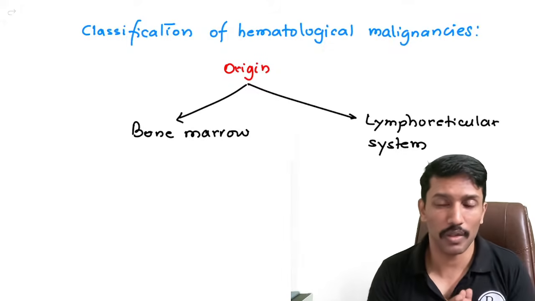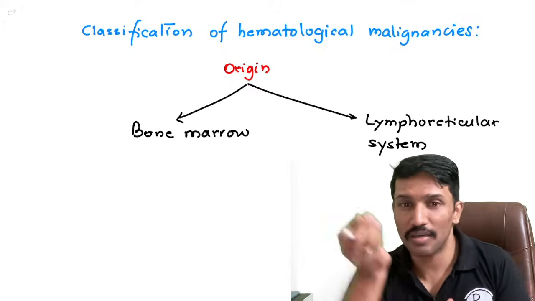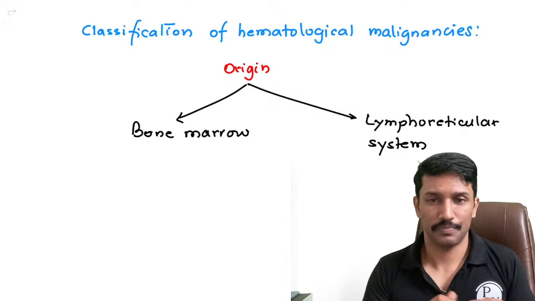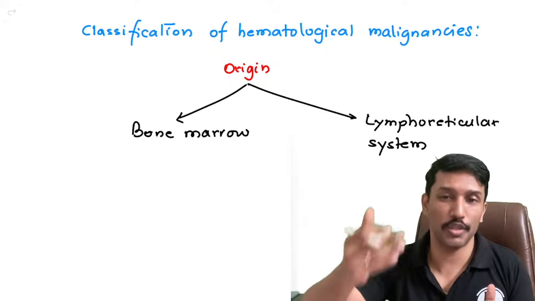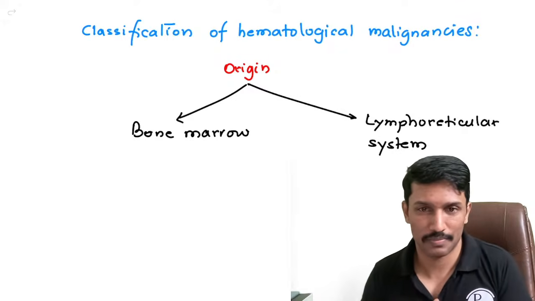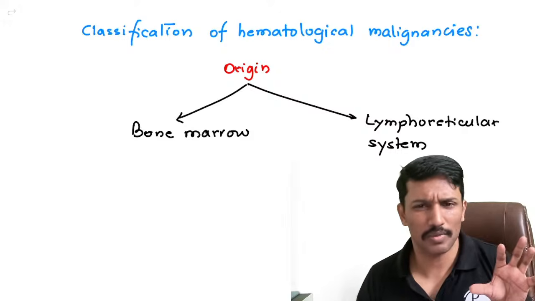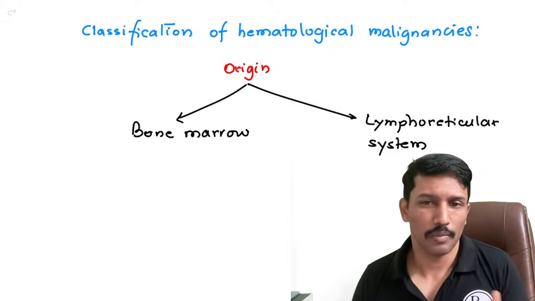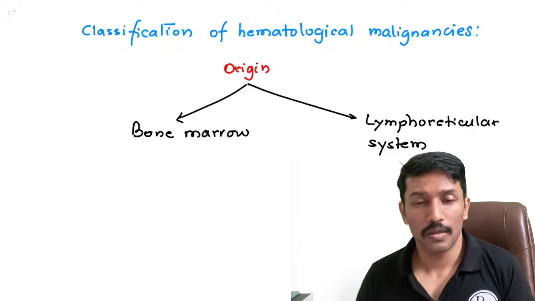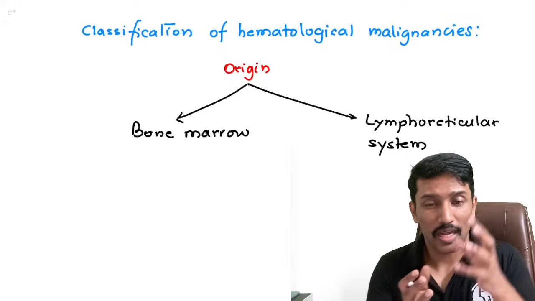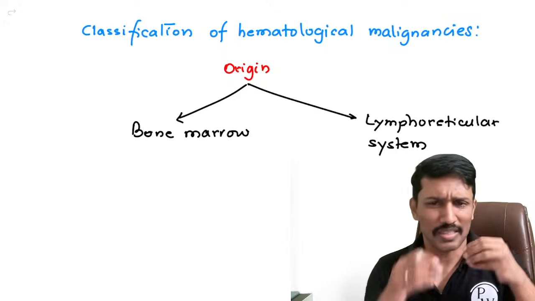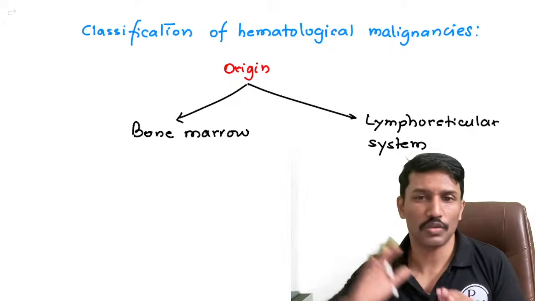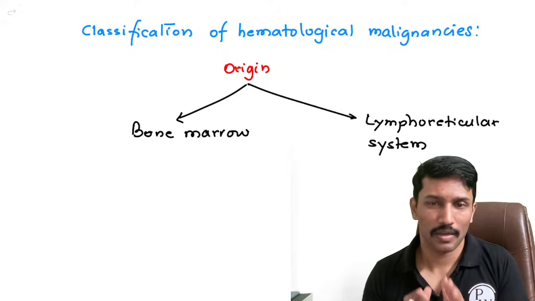But if I look into the bone marrow, I will have some mature cells which are to be released to the peripheral circulation and plenty of the stem cells which have to go through the maturation to become final mature cells. Right? You can call them immature cells or blasts, myeloblast, lymphoblast. So whether the origin of this cancer happens from the immature cells, that means inside the bone marrow, or whether it happens from the mature cells, that means outside the bone marrow. That is the basis for classifying.